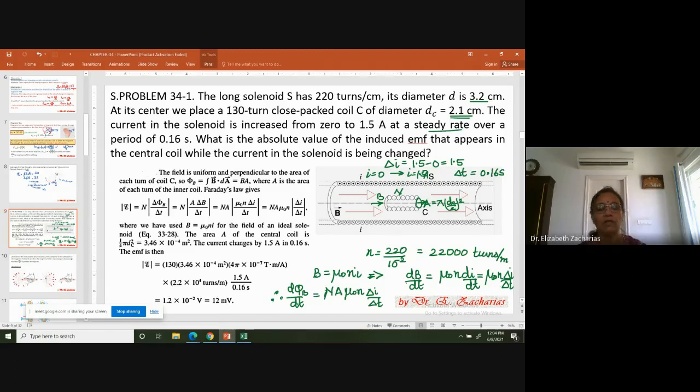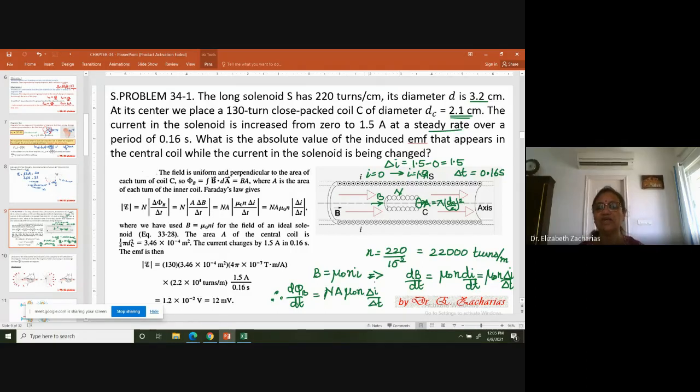Now, I don't want change in magnetic field alone. I want the change in flux. So what do I do? I just have to do a dot product with A, the area. Which area should I take? I have to take the area of that small loop, because there is going to be an induced current in that small loop, in the coil C. Coil C is not having any source of EMF. Coil C is going to get an induced current because the flux through it is changing. So I have to consider that area.